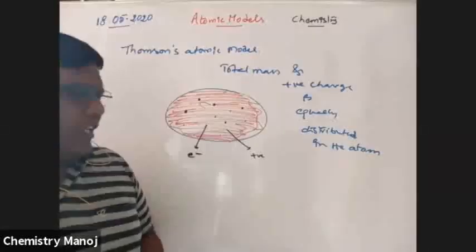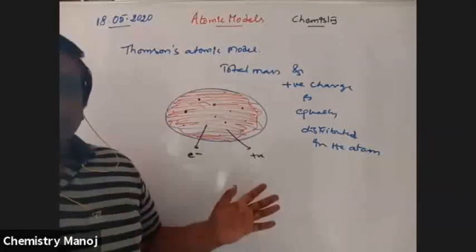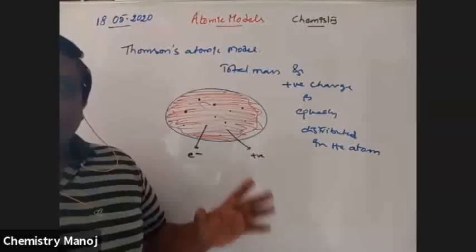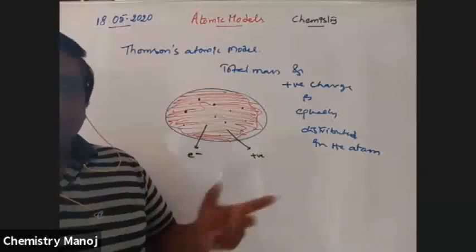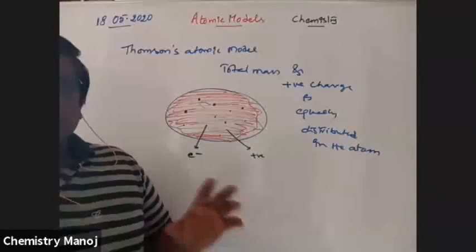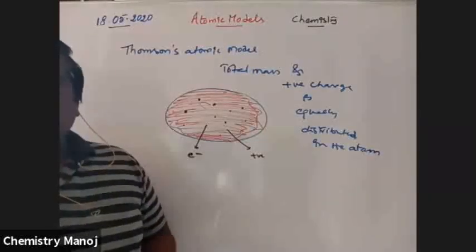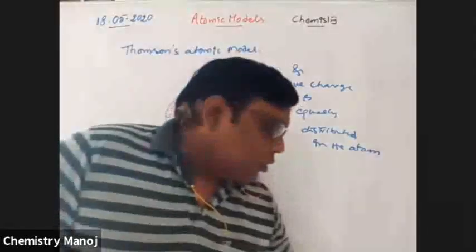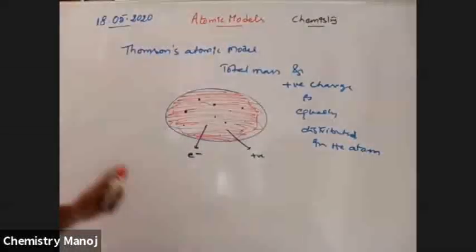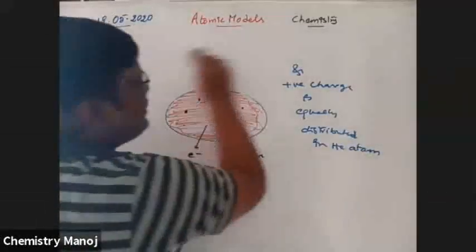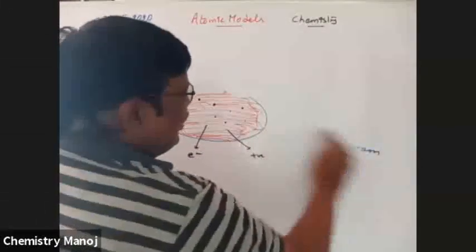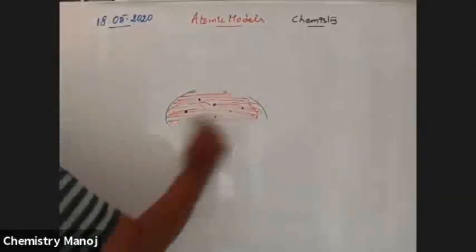So what is that alpha ray scattering experiment? From that experiment and its observations, he concluded some postulates. Those postulates explain the atomic model. Now I am going to explain Rutherford's alpha ray scattering experiment. This is the second atomic model, Rutherford's model.